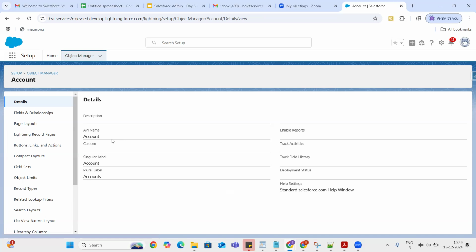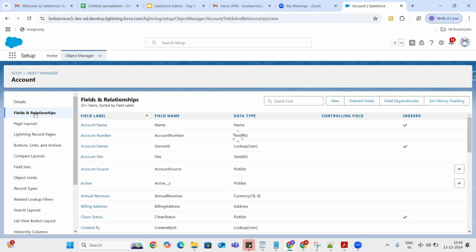People will call it both things. Sometimes they'll ask you, can you go to the accounts table? Sometimes they'll ask, can you open up the Account object? Whatever it is, that is the same. Either object or table, the terminology is the same. We are going to use the Object Manager and open up that particular object. In that, the second thing that you are seeing is Fields and Relationships. These Fields and Relationships are nothing but columns. Fields are nothing but columns.